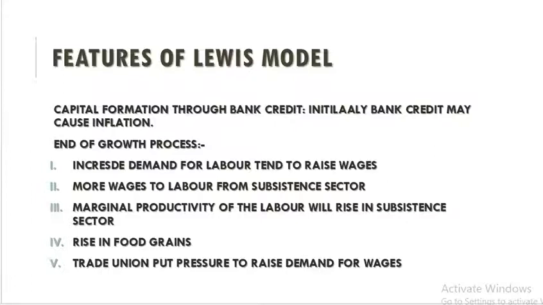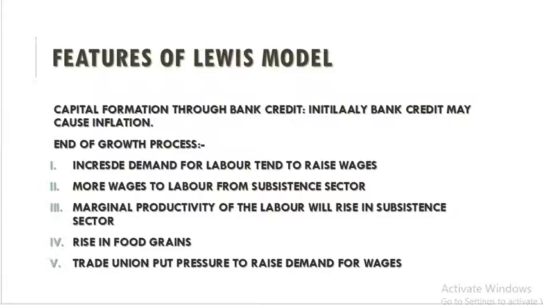Like we have a land which produces 10 kg of wheat, and 5 persons are working, and 3 persons are shifted. Earlier the marginal productivity was 2 kg per person, now it is 5 kg per person. So the productivity of the subsistence sector will also increase, and they will also be using the latest technology.